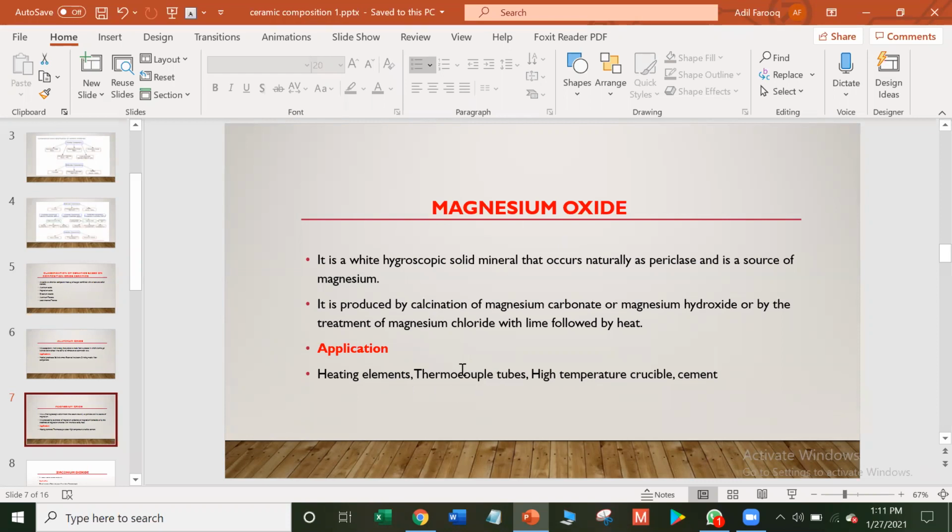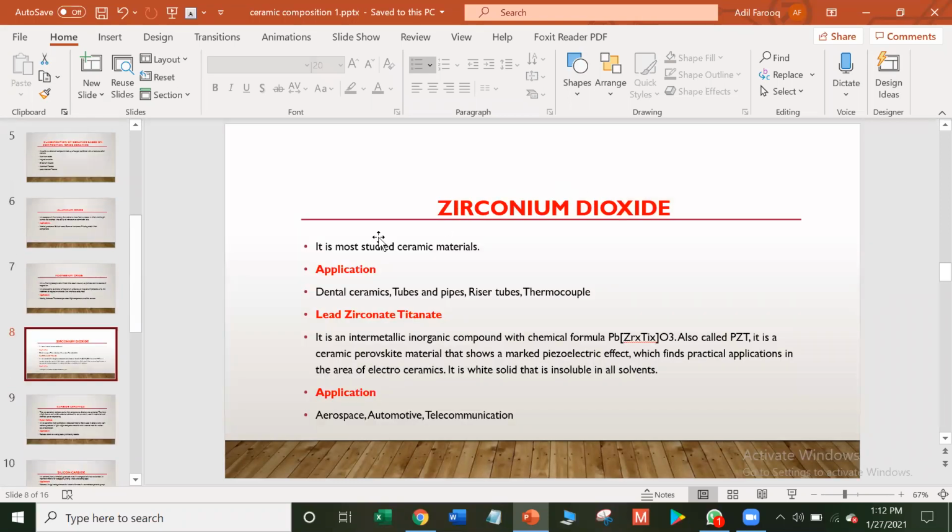Here, the term thermocouple tubes. Thermocouple tubes are tubes which are closed at one end and used to protect the internal materials from direct heat. They are manufactured from 99.8% pure aluminum oxide. High temperature crucibles are highly resistant to chemicals, alkalines, and fluxes. Zirconium dioxide is the most studied ceramic material. Its application: it is used in dental ceramics, tubes, pipes, riser tubes, and thermocouple tubes.